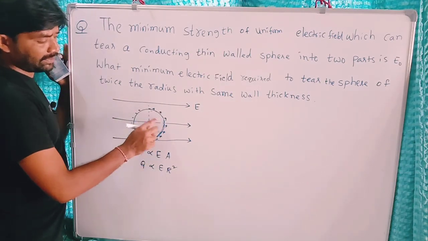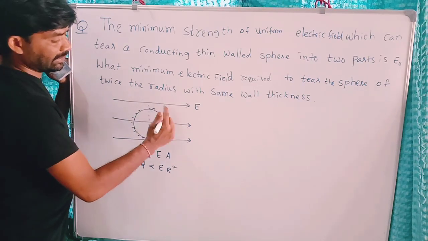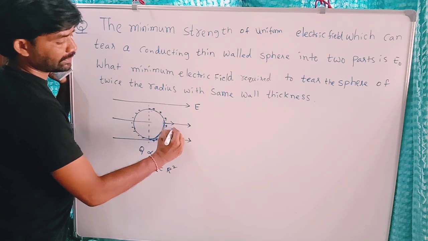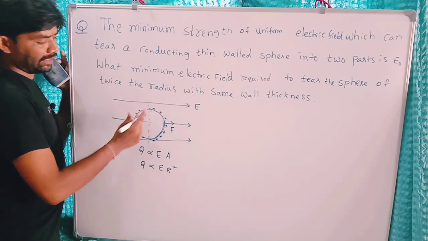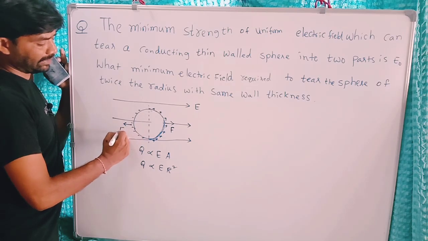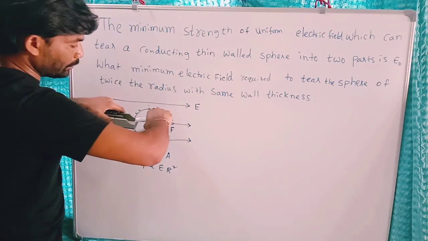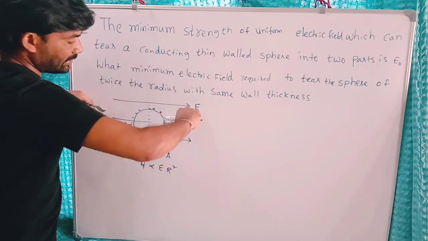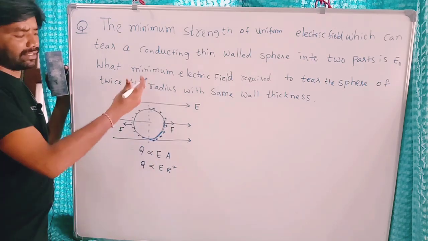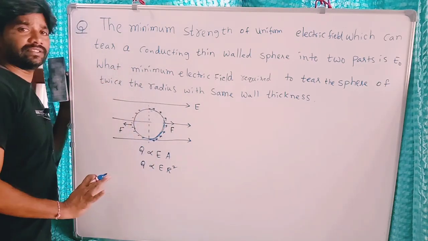Now look at this diagram. The right side of this sphere will experience force in the direction of the field, and the negative part of the sphere will experience the same force in the opposite direction. These two forces will try to stretch this sphere like this. That force may break this sphere into two parts when it is sufficient.